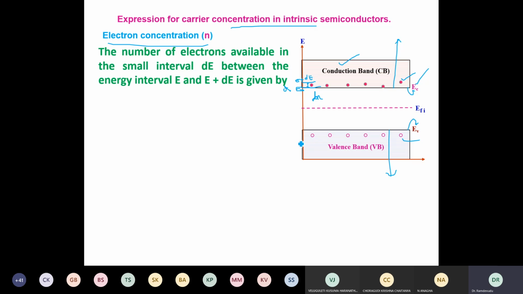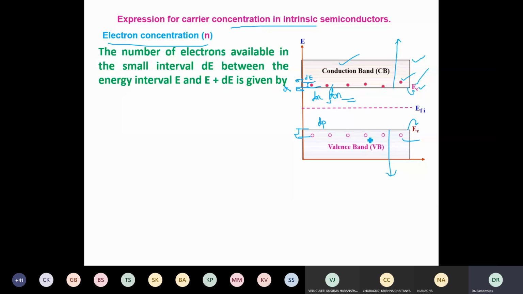Similarly I take a small energy gap here, and dP is the number in the small chosen energy band between E and E plus dE. Once I know how many electrons are in this band and find dn, if I integrate dn from the lowest energy level to the highest energy level, that gives the total number of electrons in the conduction band.